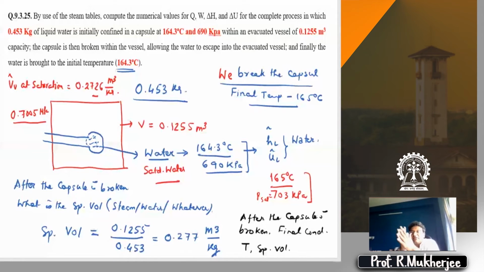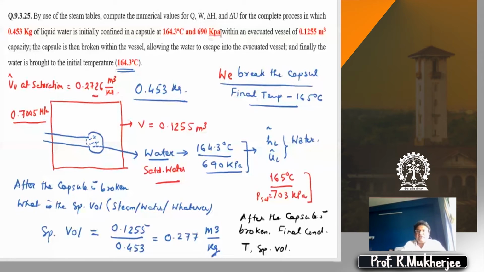When I was solving the problem, I was better off, because I got confused initially itself. So I'll repeat, if the class wants me to repeat, the class must tell me what I need to do. See, the first thing is the initial condition of water is known: 164 degrees, 690 kPa. Why is this required? This is required to find out the initial HL and all these things, right? Because you have to calculate the change in Q, W.